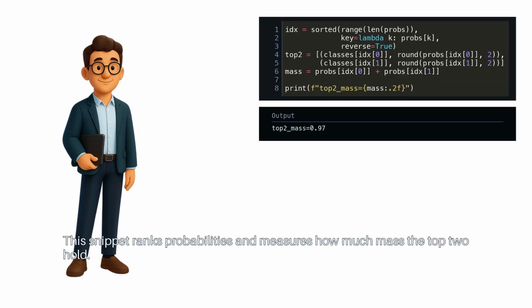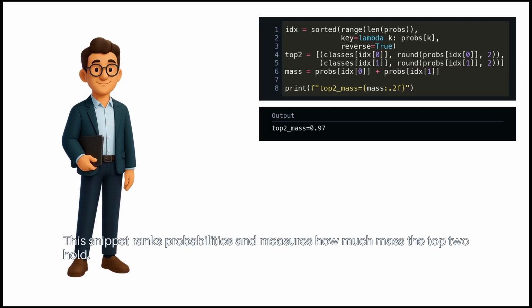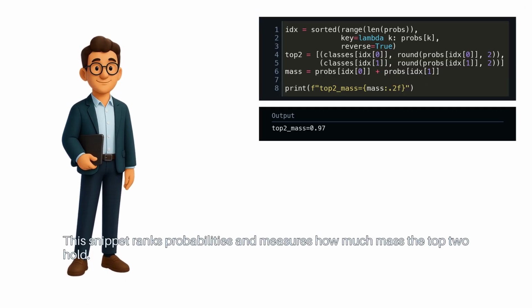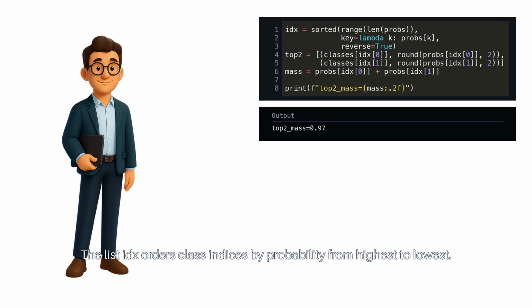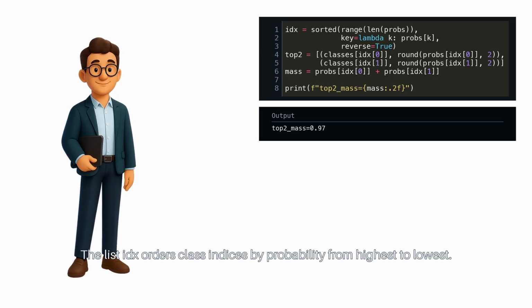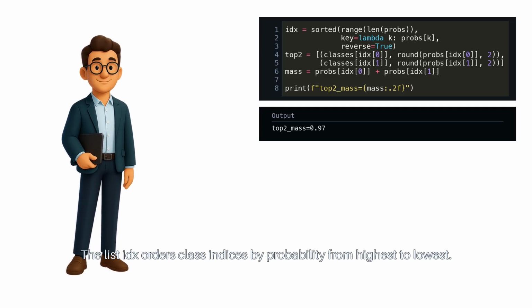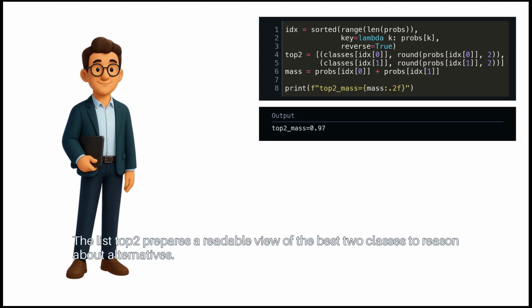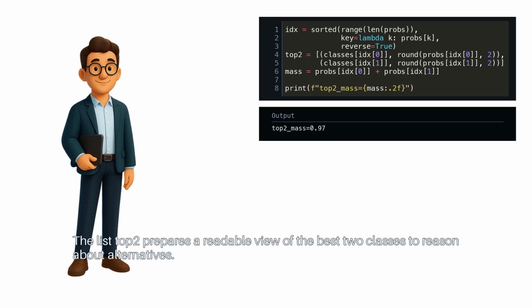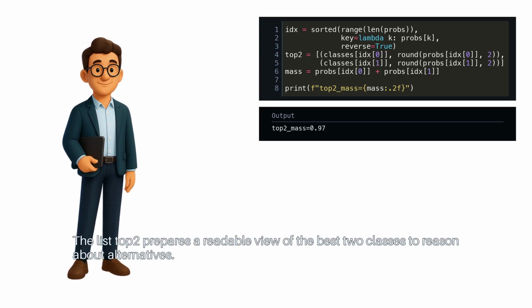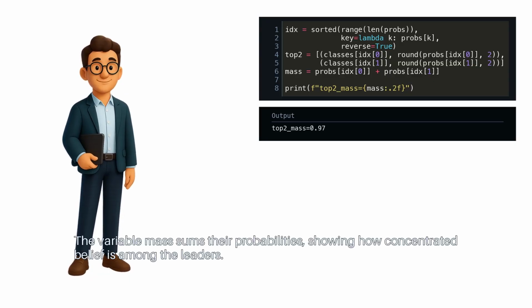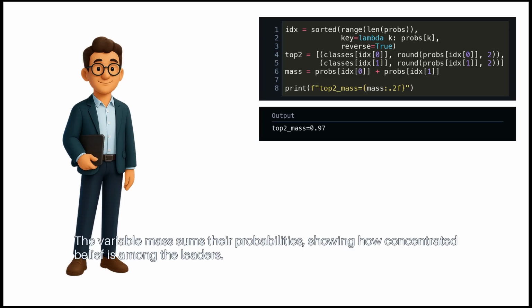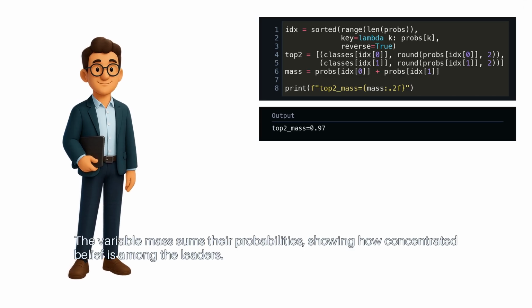This snippet ranks probabilities and measures how much mass the top 2 hold. The list idx orders class indices by probability from highest to lowest. The list top2 prepares a readable view of the best 2 classes to reason about alternatives. The variable mass sums their probabilities, showing how concentrated belief is among the leaders.